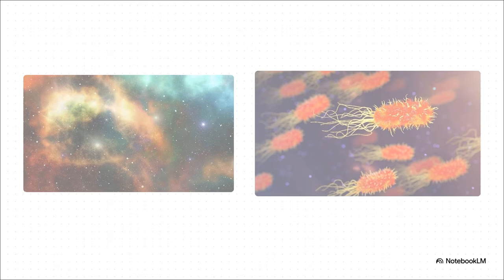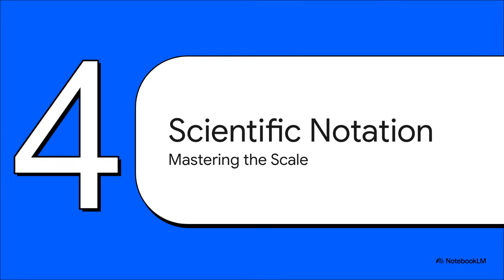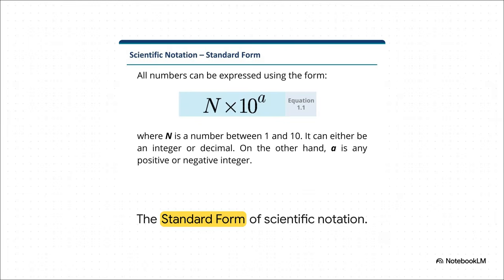If we actually tried to write down these measurements using standard numbers, we would literally drown in a sea of zeros. Standard numbers just completely fail us at these extremes. Let's fix that in step 4, master scientific notation. To solve this massive problem of writing way too many zeros, physicists developed what I consider the ultimate shorthand tool. The absolutely crucial point here is understanding standard form.